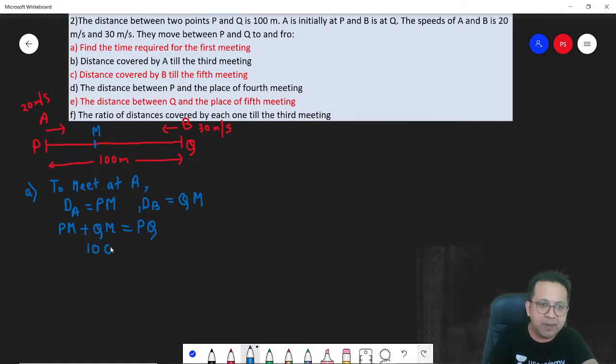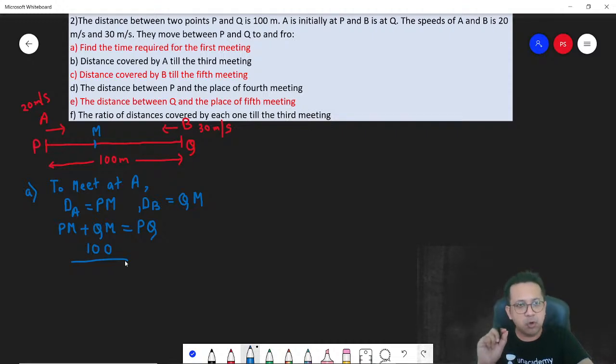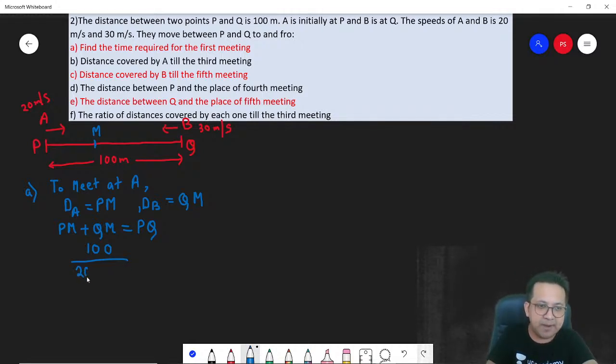If two people are moving in opposite directions, you must remember, the relative speed is the sum of the two speeds. So 20 plus 30 is 50, and 100 by 50 is 2 seconds. That's your answer for the first one.